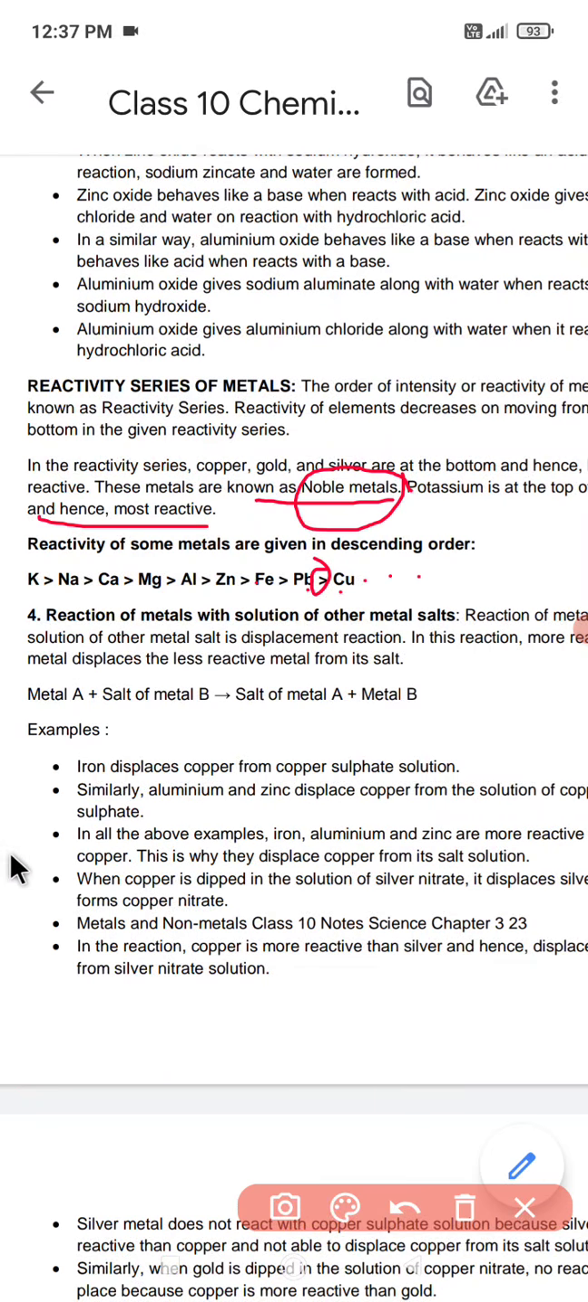Now after that we have the next part, that is the reaction of metals with solutions of other metal salts. The reaction of metals with the solution of other metal salts is a displacement reaction.